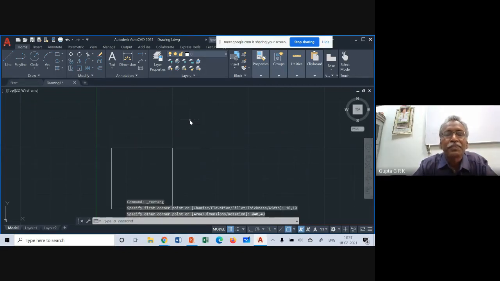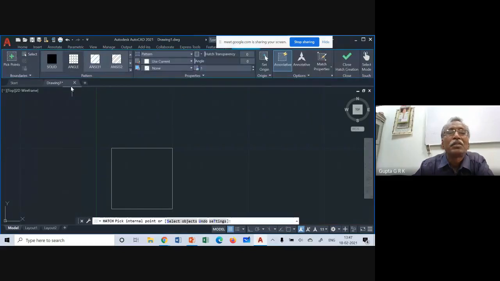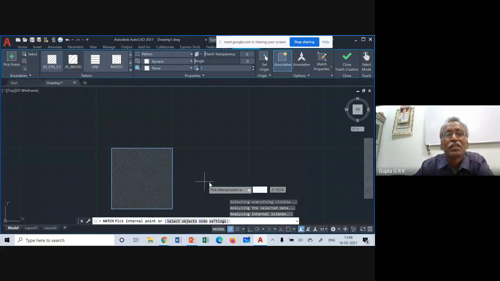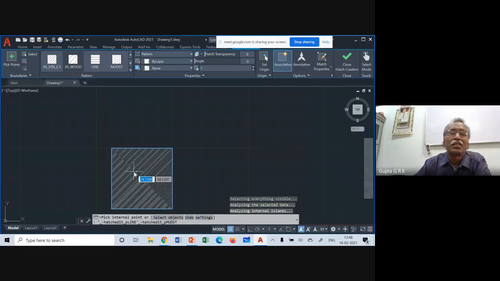Suppose I want to hatch now. Hatch, and if I take the line option, it's coming like this. I take this one. Yeah, I think this is okay. So you have to just check which option it is giving me. If I take this, I can choose one of the options here. So I am getting that. So this is the way we have to hatch.